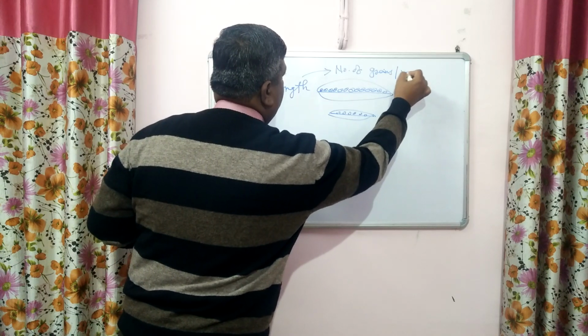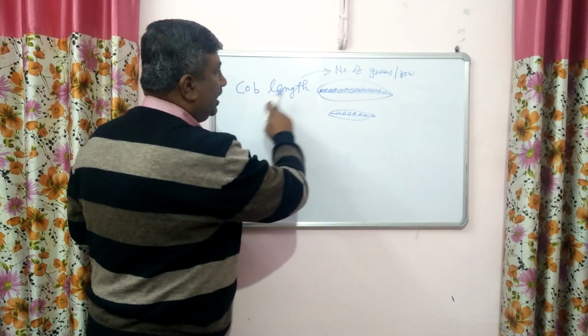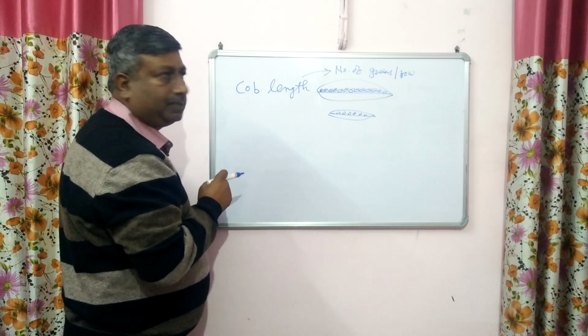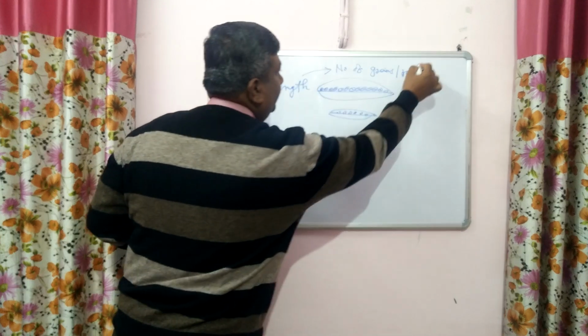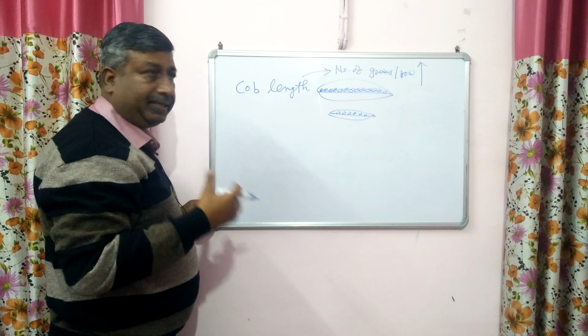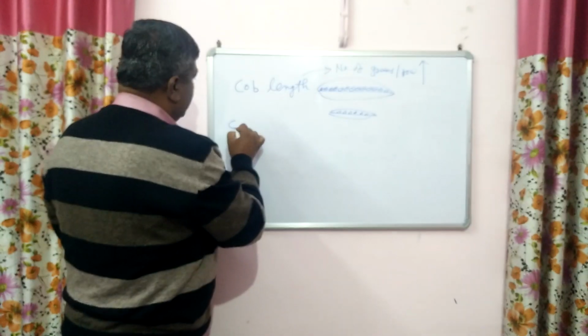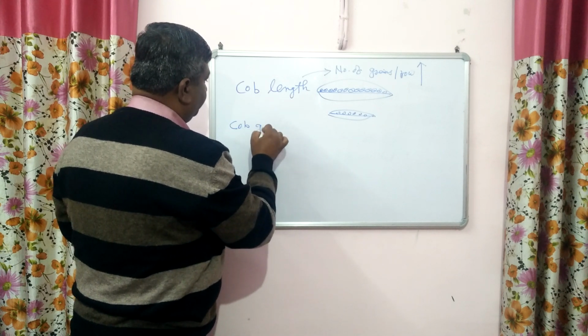per row. How many grains are present in one row is decided by cob length, and it is directly linked with the number of grains per row. So it has a direct relation. If there is more cob length, definitely there will be more grains in one row. Another characteristic is cob girth.